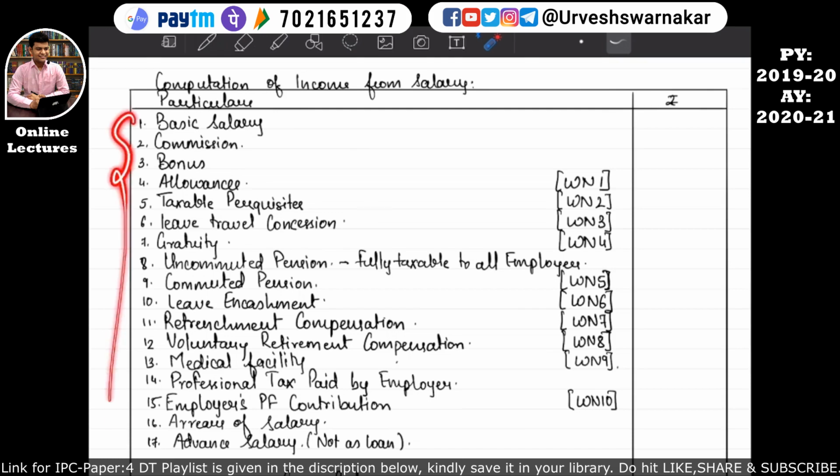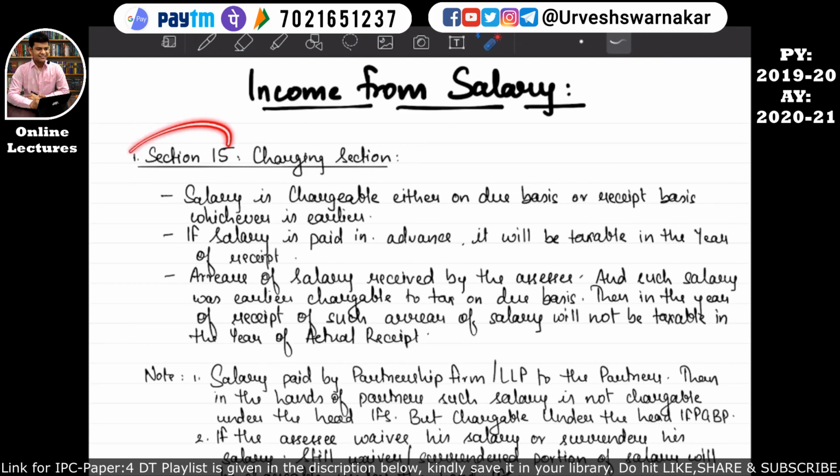Before understanding all these line items, I want to explain to you a section, that is section 15 given in our notes. It is a charging section. So what does this section 15 say? Section 15 says salary is chargeable either on due basis or on receipt basis, whichever is earlier.